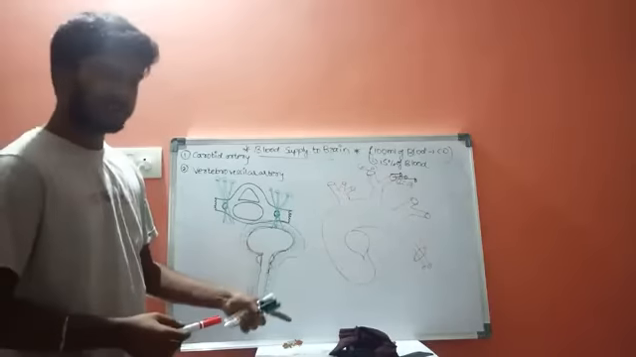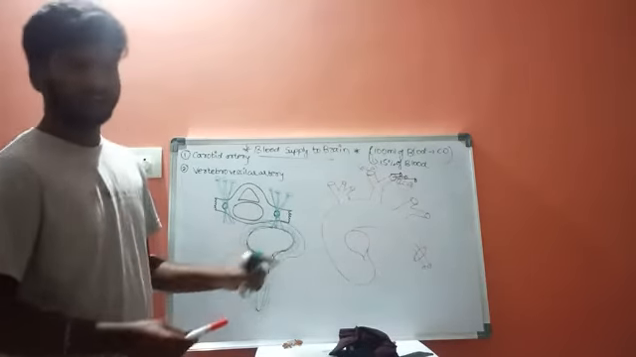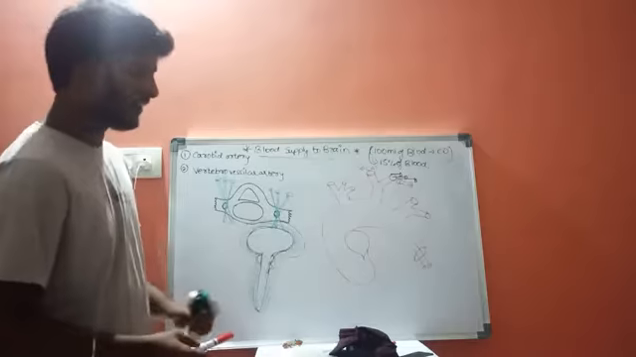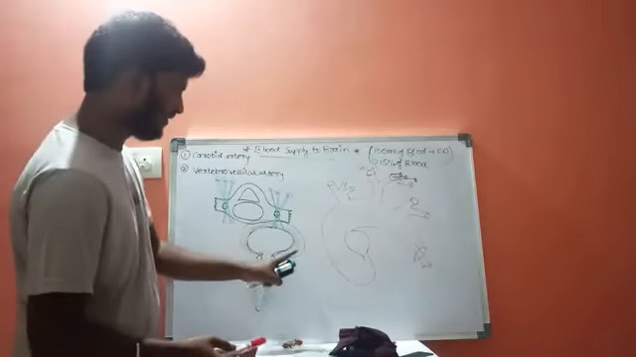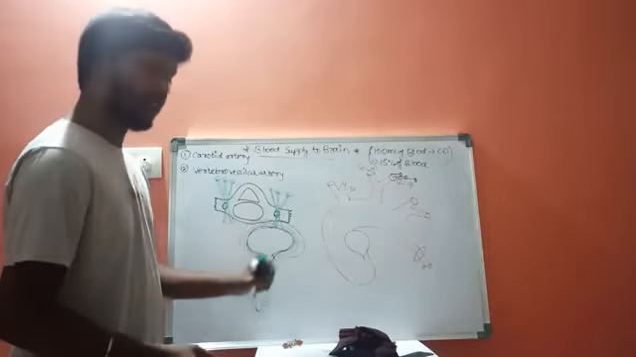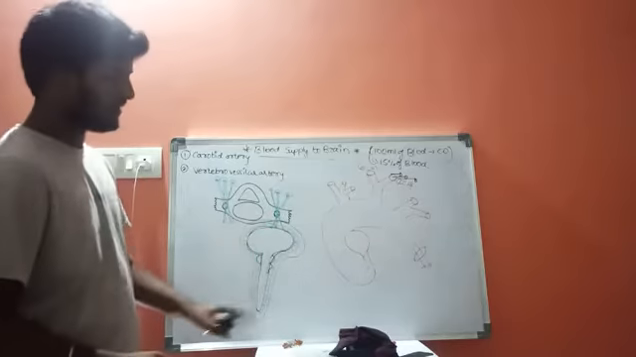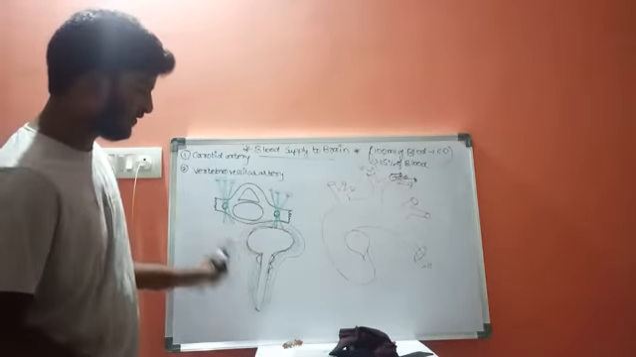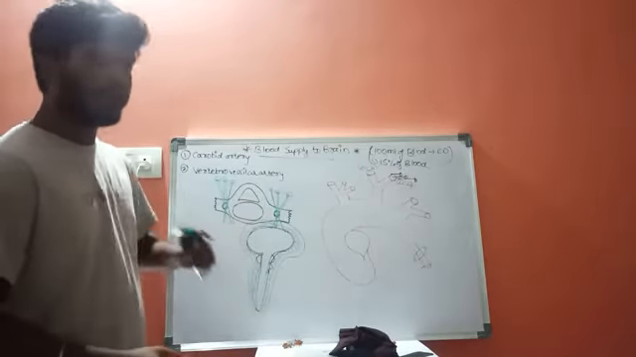Now, the space present between the dura mater and arachnoid layer is the subdural space, and the space present between the arachnoid membrane and pia mater is the subarachnoid space. Now, this subarachnoid space is filled with cerebrospinal fluid.